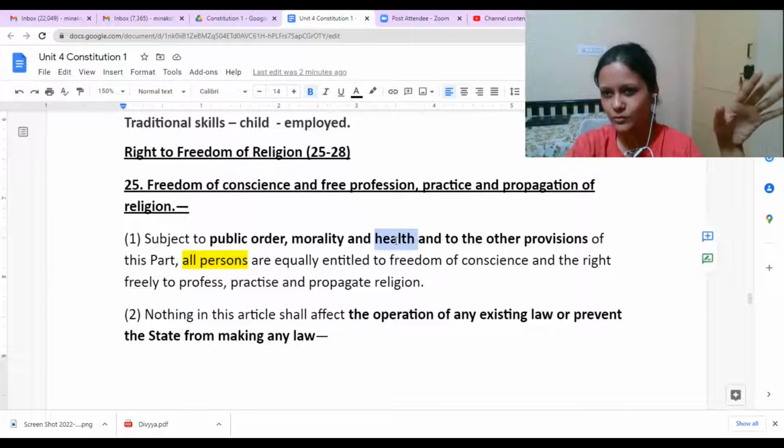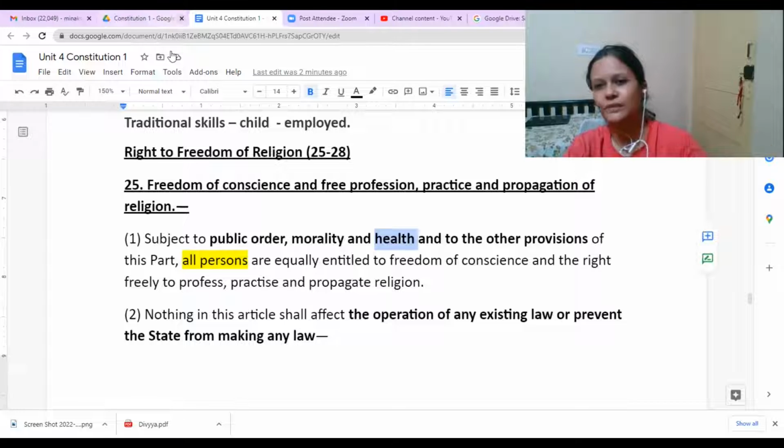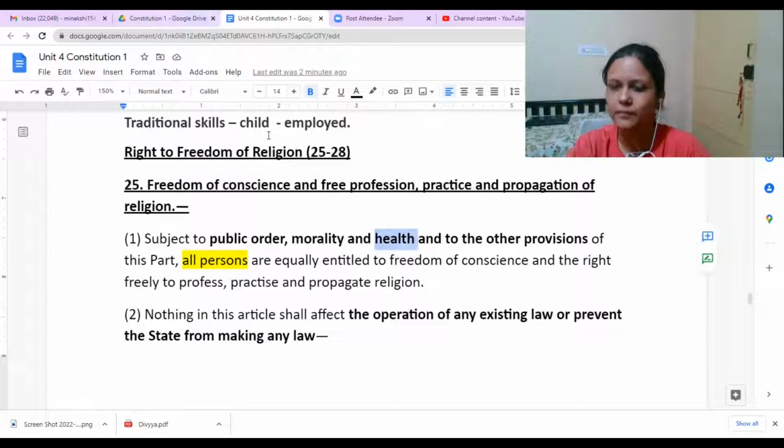It should not happen that just because we are allowed to practice religious things, it is affecting our health, right? That should not happen. So these things would be considered. It's not an absolute right, but yes, if it is not affecting public order, morality, health, etc., we will be having freedom to profess, practice, propagate any religion. Okay, is it clear? Yes, ma'am.